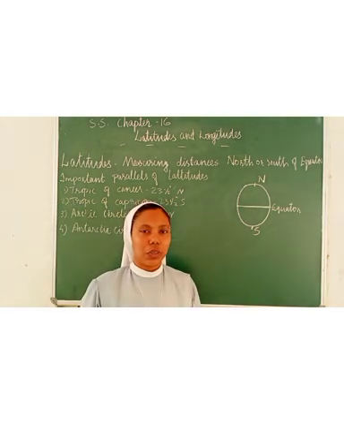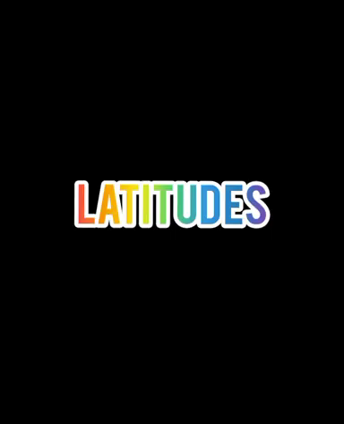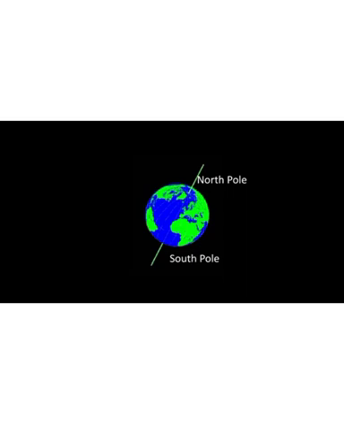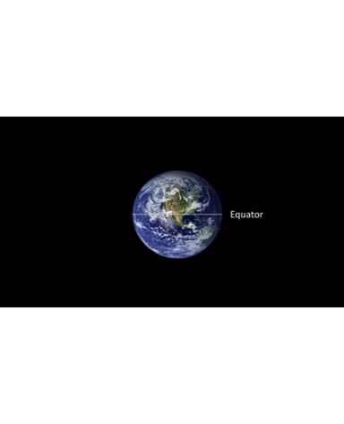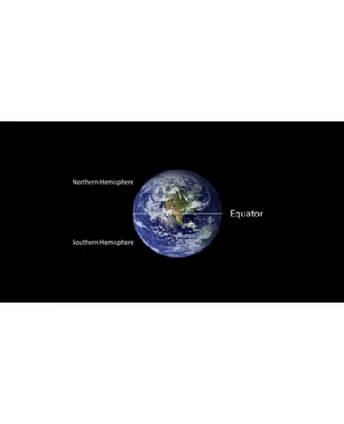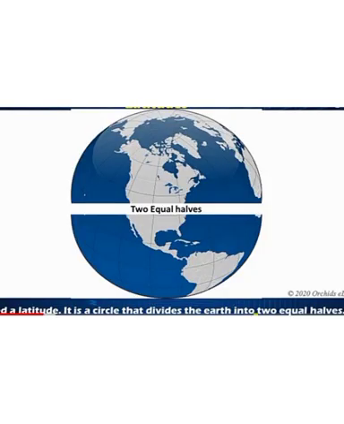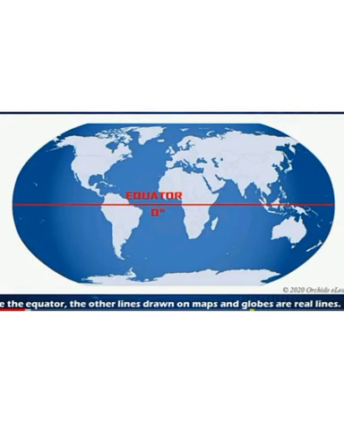The axis and equator we have learned, and today we will see the details about the latitudes and the longitudes. Now let us see about the latitudes. Already I told that the axis is an imaginary line passing from the north pole to the south pole. In the same way, the equator is also an imaginary line. It is midway between the poles, and it is easy to start from the equator while measuring distances north or south. So the equator is an important one to locate places on the earth.